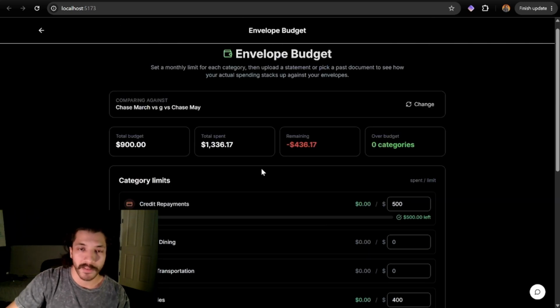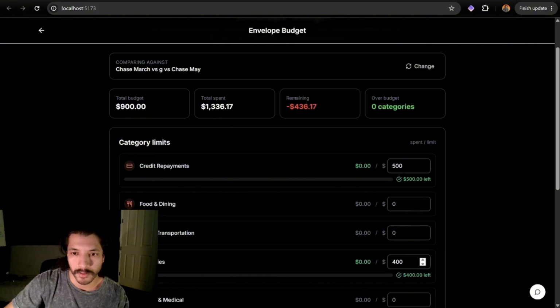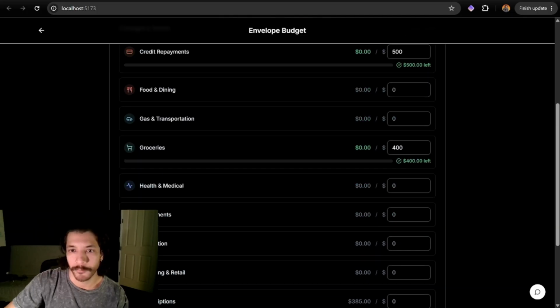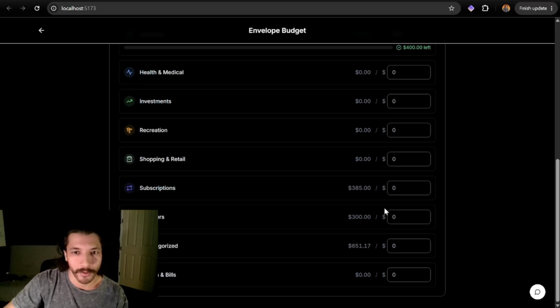This is my business account, so it's not going to be like my cost of living, but just to show you how this would work. It looks like we have total budget 900, 500 plus the 400. Total spent is going to be this amount, which is adding the 3 statements, one from March, one from April, and one from May. Then you have the remaining balance, and then over budget 0 categories, because I don't spend in those categories. I spend in these categories in my business accounts.